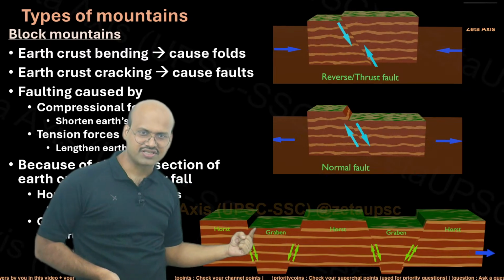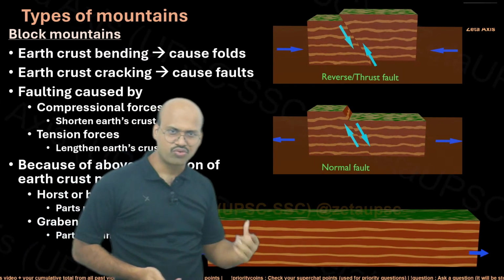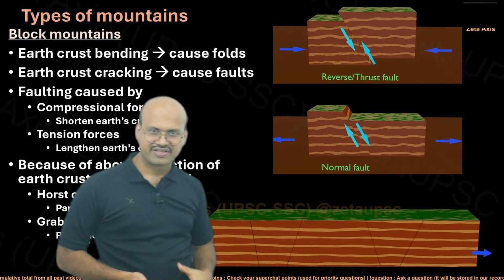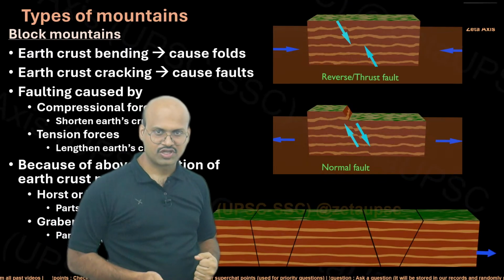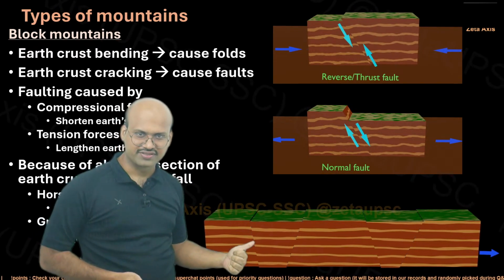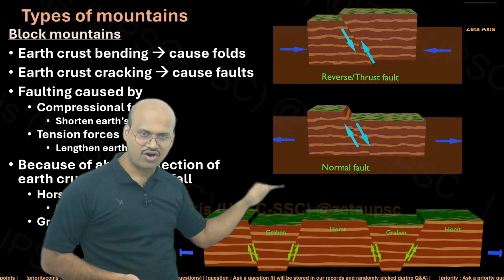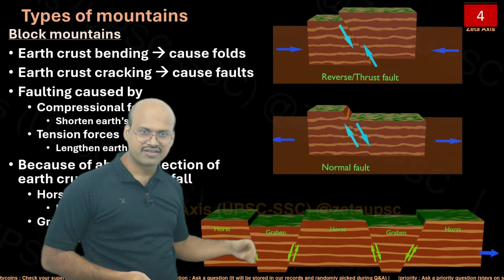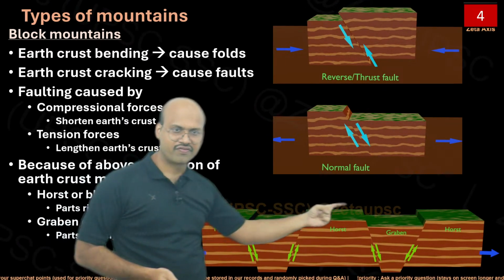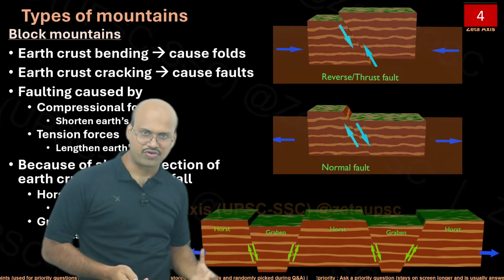And we can now see that there are very steep slopes and mountains formed because of this kind of movement. So these kind of mountains, where a part has gone downward, creating these kind of valleys, are called block mountains.